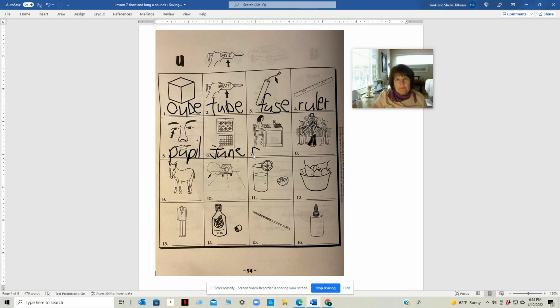She is at a computer, C-O-M-P-U-T-E-R, computer. These are playing a tune, T-U-N-E, tune. This is a mule, M-U-L-E, mule. The smoke that comes out of a car is fumes, fumes that you can smell, F-U-M-E-S, fumes.